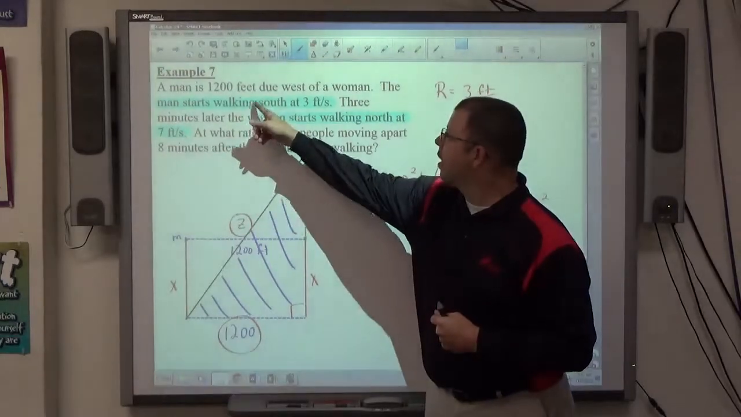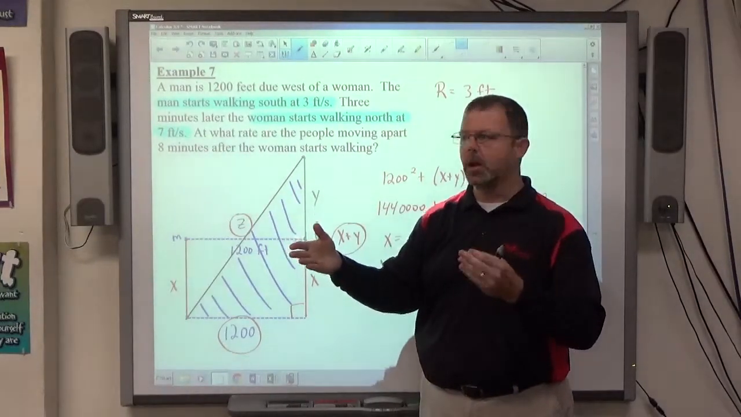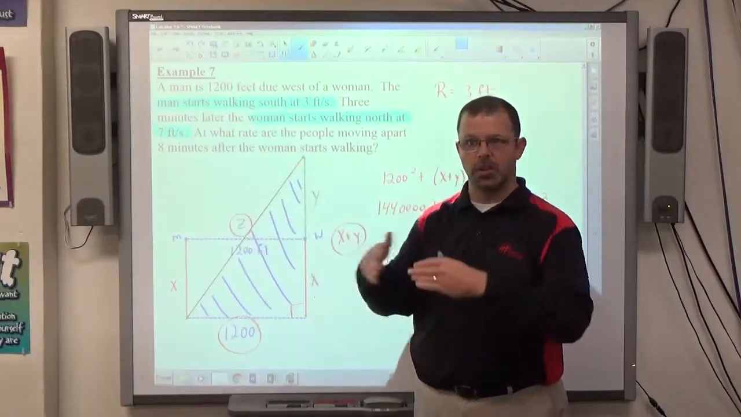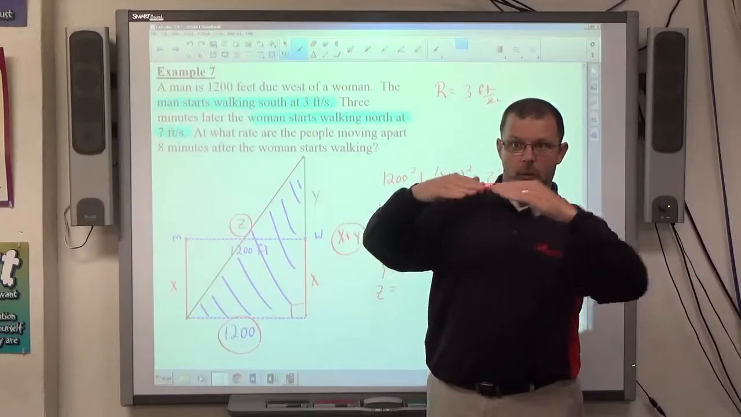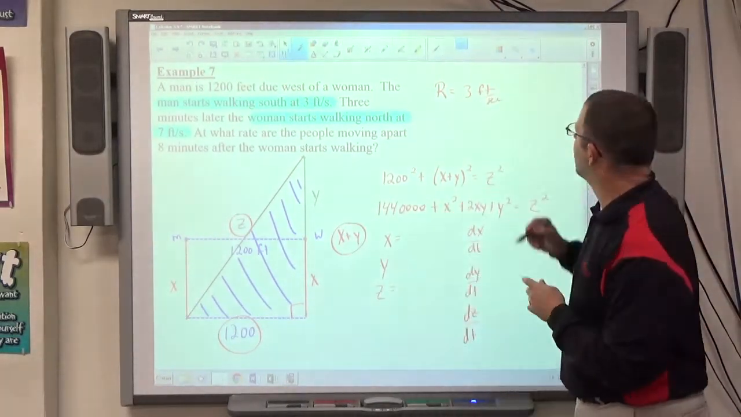The man starts walking, 3 minutes later the woman starts walking. So the man's been walking for 3 minutes, right? And our concern is, at what rate are they moving apart 8 minutes after the woman starts walking? So the man walked for 3 minutes, then the woman walked for 8 minutes, and the man walked 8 more minutes. That's a total of 11 minutes the man walked.